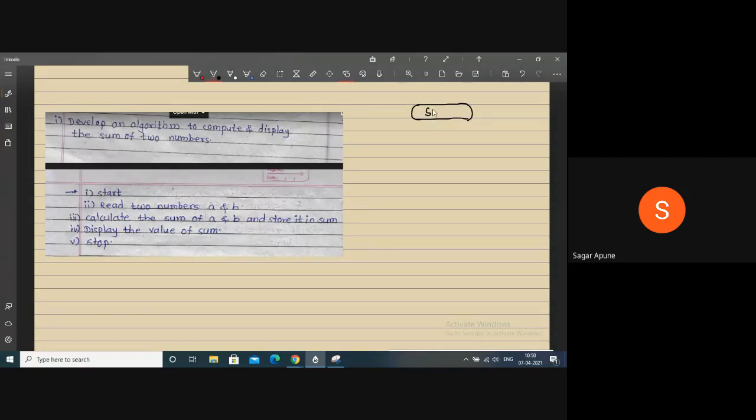Okay, the first step is start. So here I have written start. So the first step is completed. The last step is stop. So here I again use the same symbol and write stop.